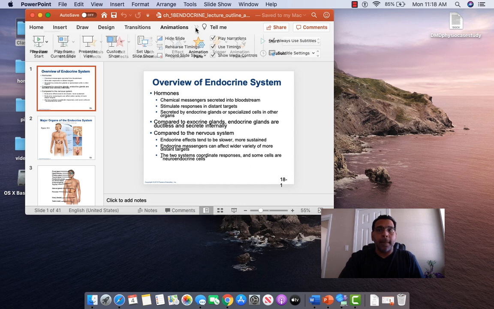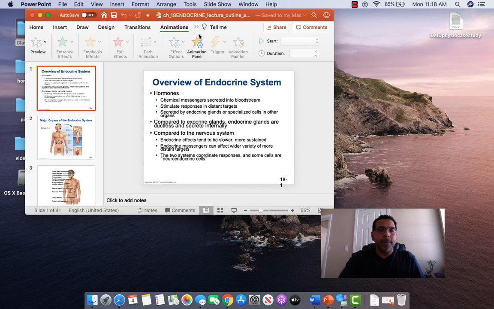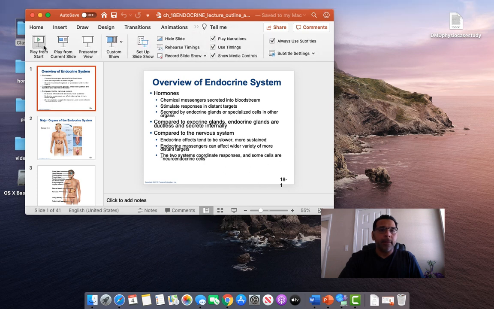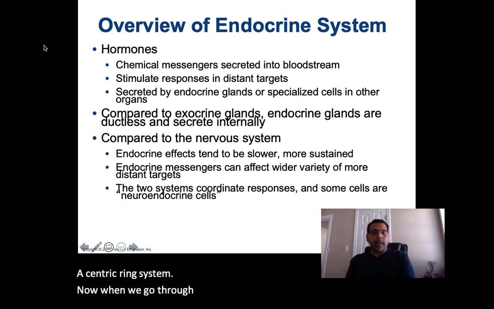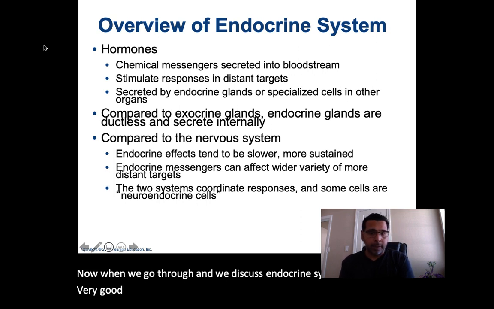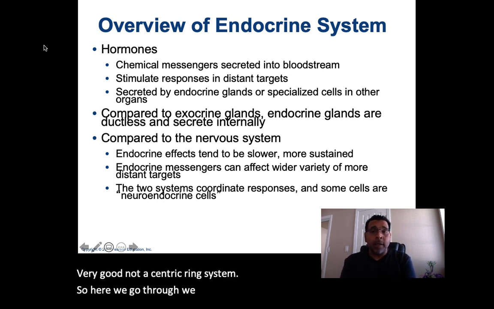Endocrine system. So let's discuss endocrine system. Now when we go through and we discuss endocrine system, this is covering chapter 18 in this book here.